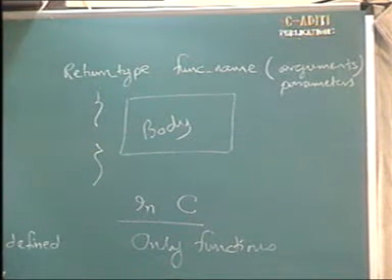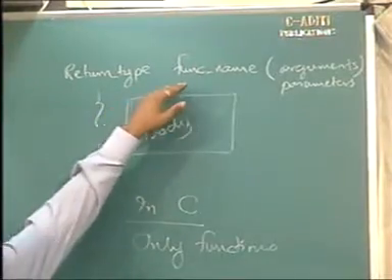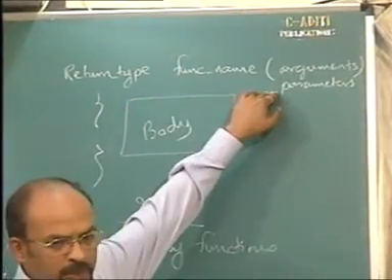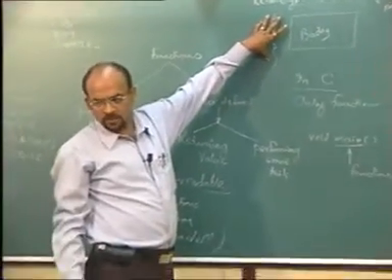Is the general syntax. So return type is important, function name is also important, arguments may not be there, and then this is called the function definition, as what job is to be done.